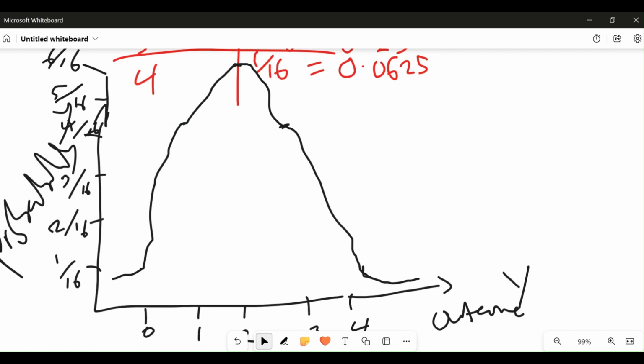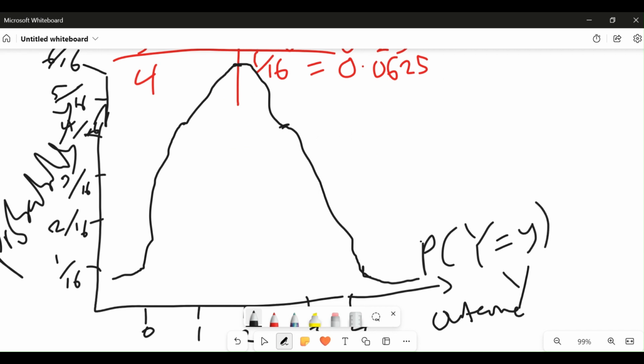The next thing which is important, don't forget, is that you have to indicate what this is. This is the probability of random variable x. Sorry, here we are using y. Probability of random variable capital Y equals small y. All right, so with this we are done with the problem.